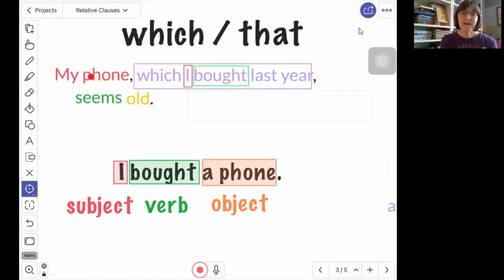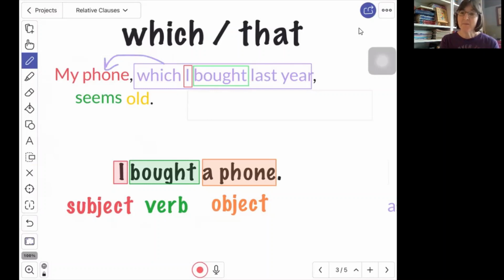In this sentence here, my phone, which I bought last year, well, the phone is not doing the buying. So this relative clause is a group of words telling us which phone we are talking about. So it's giving us more information about the phone. It's answering the question, which one? Which phone?